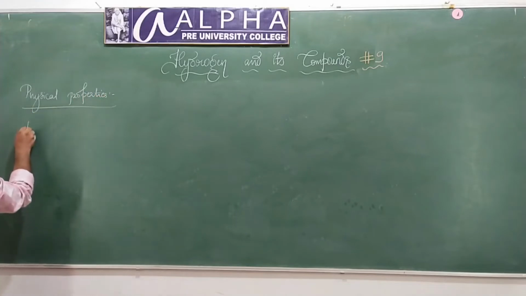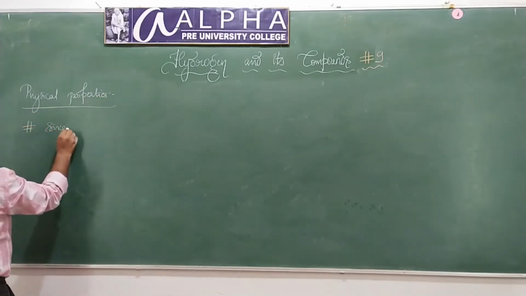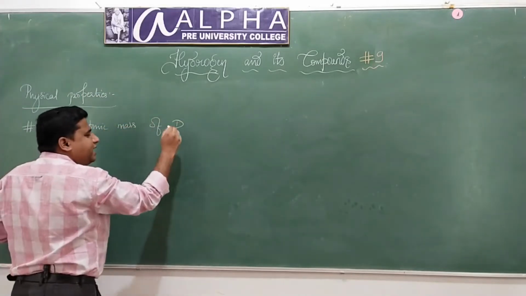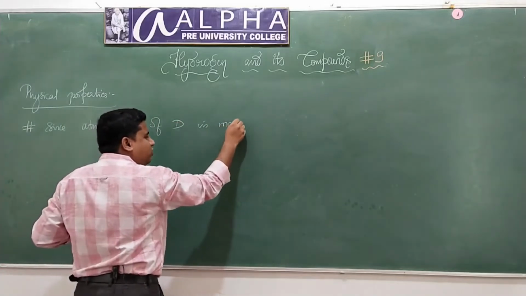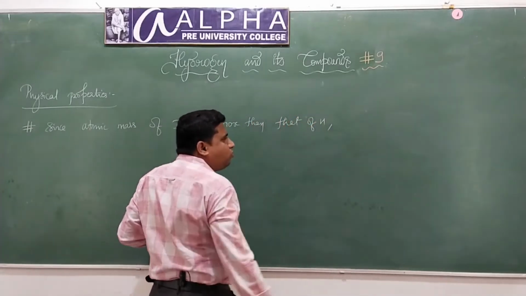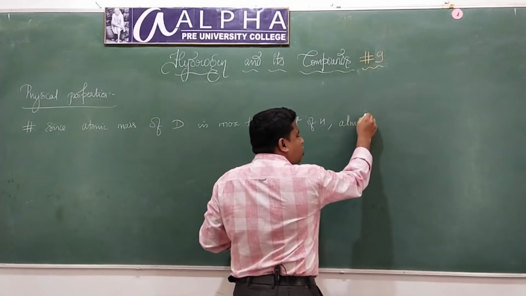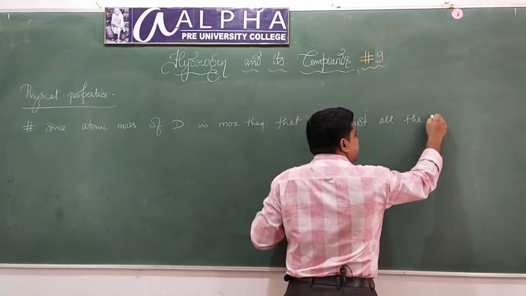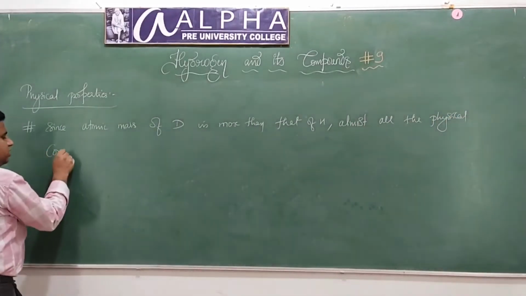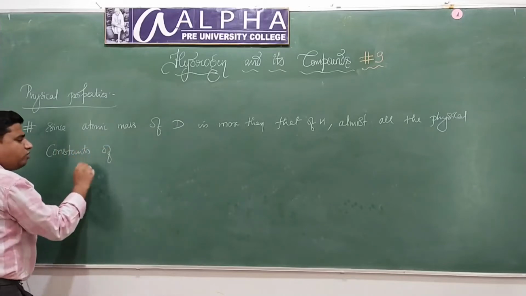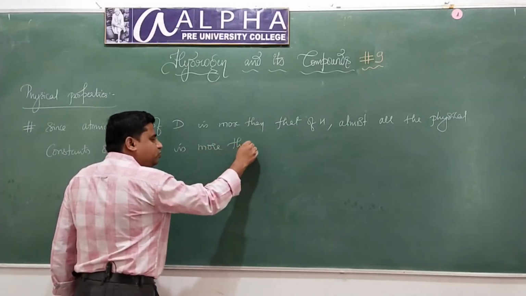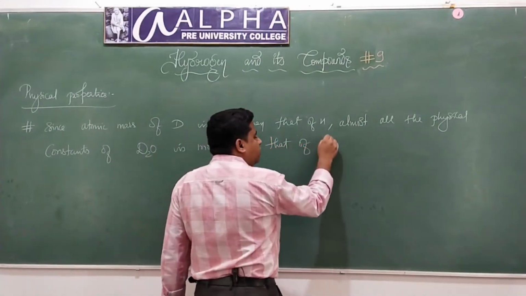So here I'm telling you, since the atomic mass of deuterium is more than that of hydrogen, almost all the physical constants of heavy water are more than that of normal water.